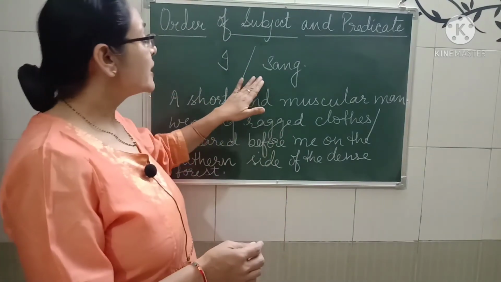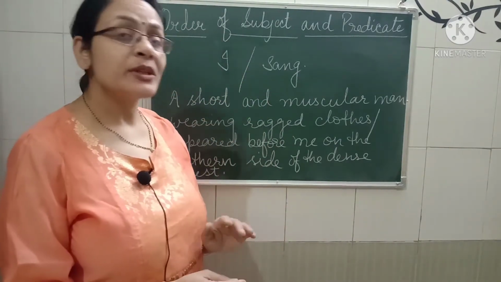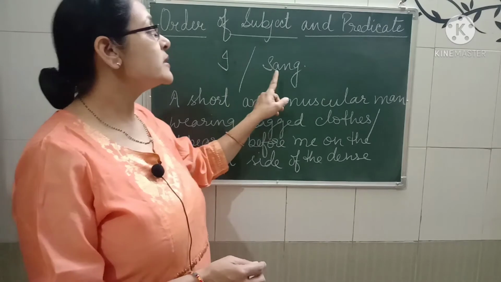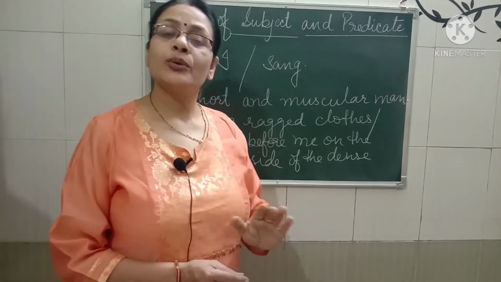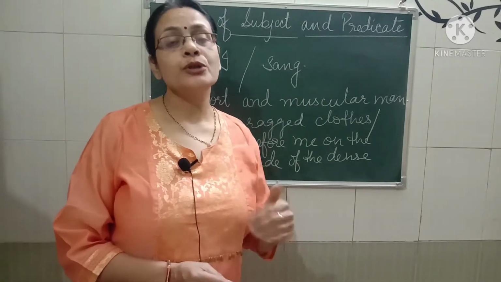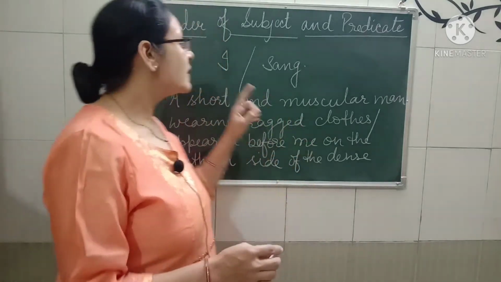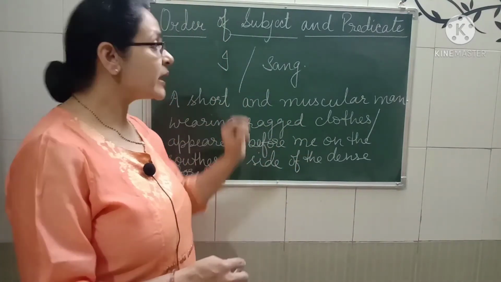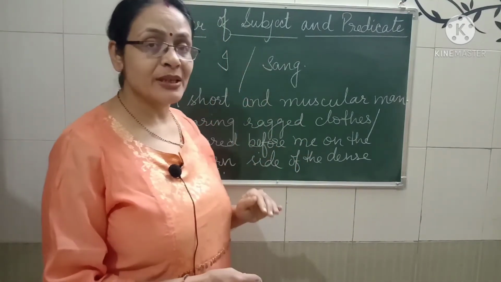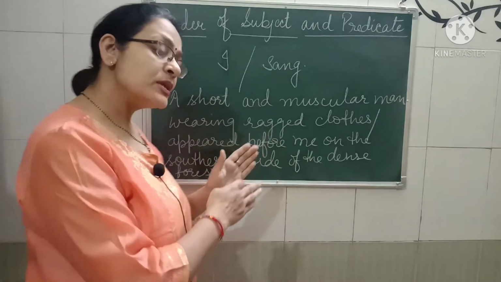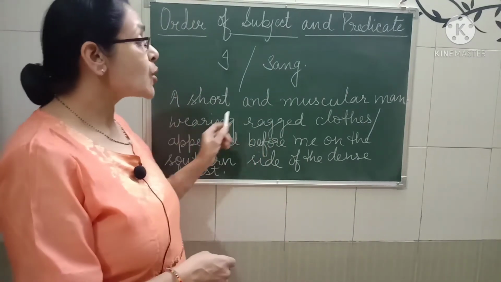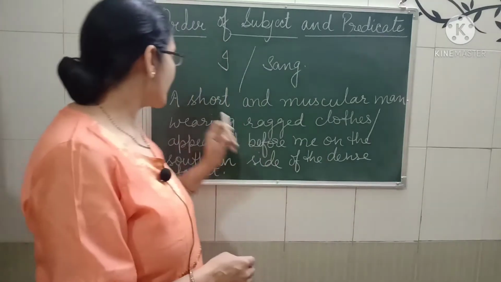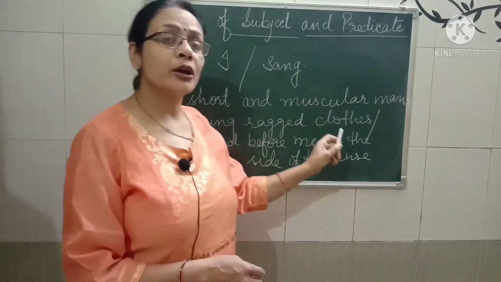Now here see the first sentence. What I have written? I sang. And I think it is giving you the full meaning of what you want to say. But here the subject is only one, and then after that only one object is there. Now see the second one. A short and muscular man wearing ragged clothes.